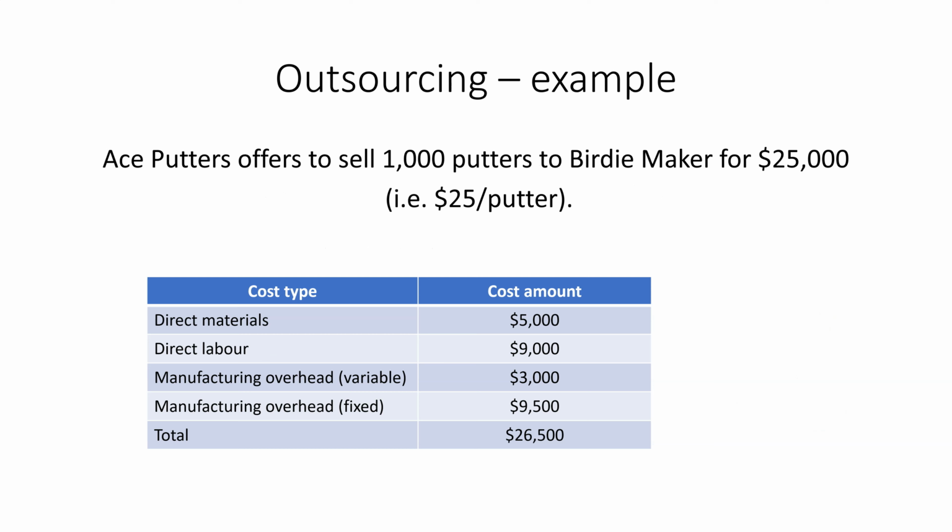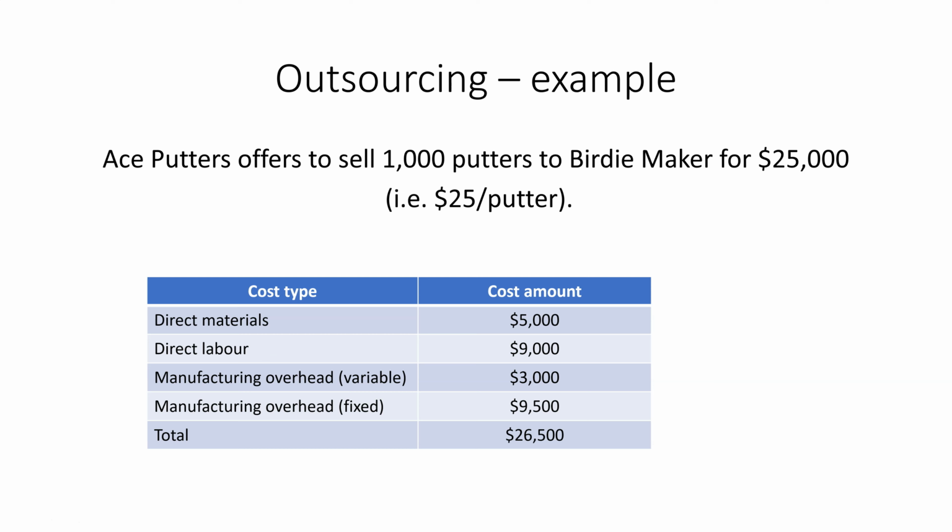If another company offers to sell 1,000 putters to them for $25,000, we need to consider now, do we want to outsource our production to a third party to manufacture this golf club for us? So we know that the total cost is $26,500. Dividing by the 1,000 products would be about $26.50. And this third party, Ace Putters, are offering to sell it for $25,000. So at an initial glance, it looks like a good deal. We should outsource our production because we could get the product made for $25,000 instead of paying $26,500. However, we know that relevant costs need to be considered.